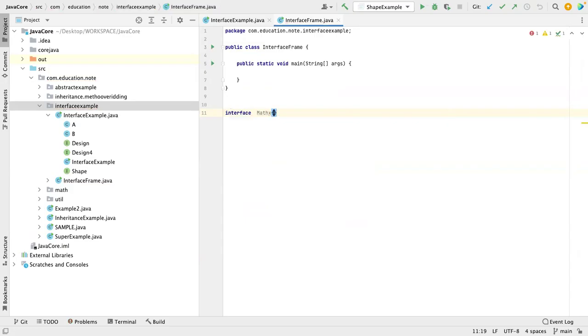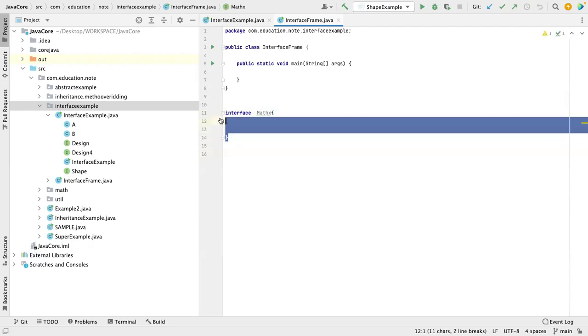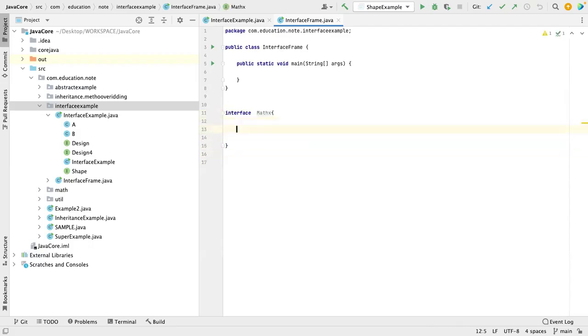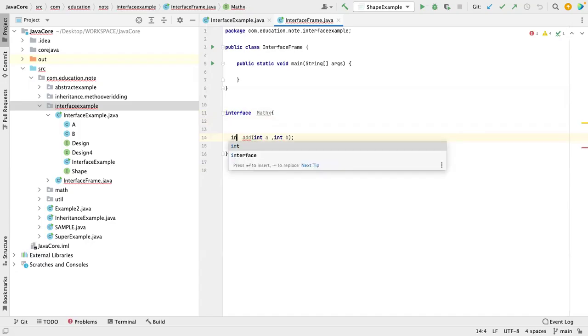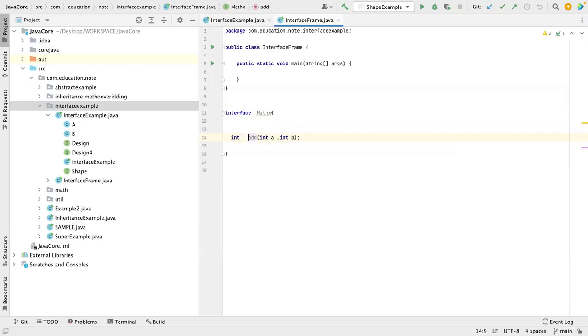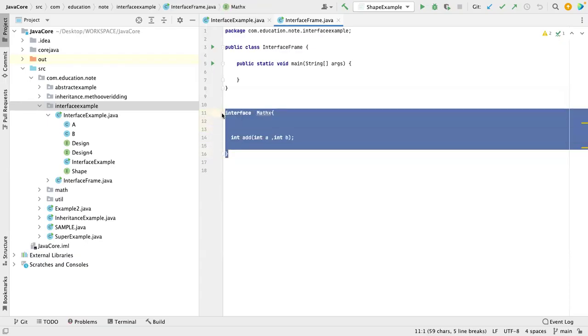Always use small letters, only the first letter should be capital. Let me declare one method called add, which takes int a and int b and also returns int. So basically, the return type is integer, and it will take two arguments, int a and b. Let me copy this.